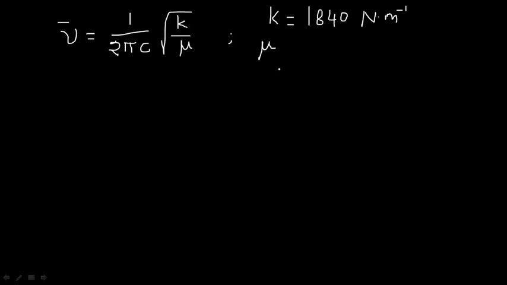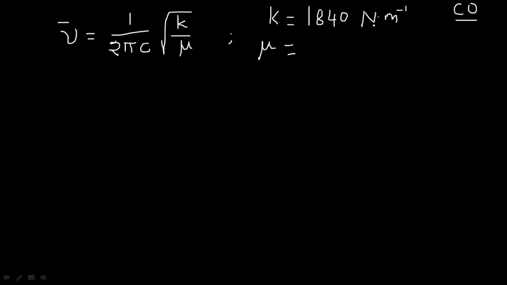So, how to find out the reduced mass for carbon monoxide? For the carbon monoxide molecule only they are asking, right. So, we have to apply the formula, that is M1 M2 by M1 plus M2. The molecule is carbon monoxide. So, two atoms are present, one is carbon atom and the other one is oxygen atom. What is the mass of carbon?